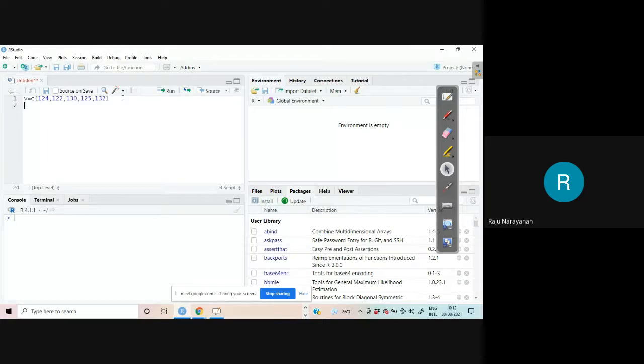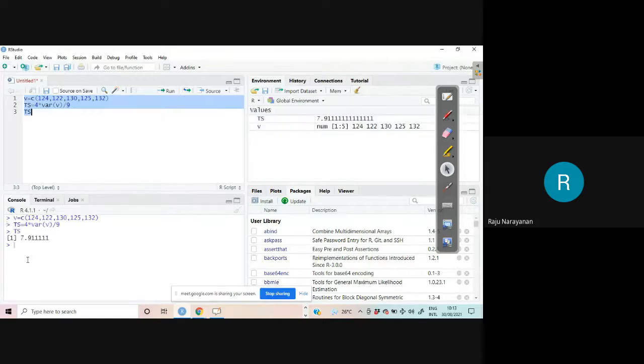Test statistic: TS is equal to 4 into S square, that is variance of v, divided by sigma square. Sigma is 3, therefore sigma square is 9. If you want to see the value, you have to type the name of the object. Select the statements which we want to run and click on run. 7.9111. Value of TS is 7.911.